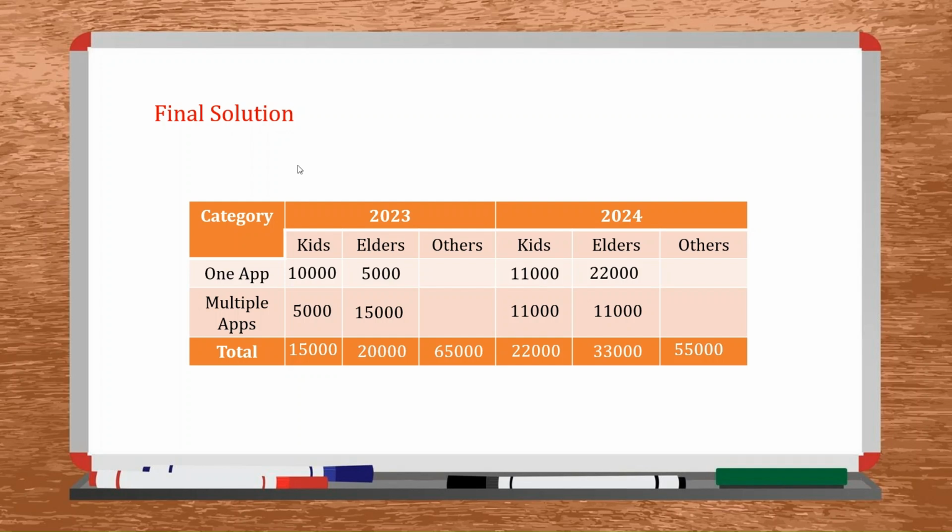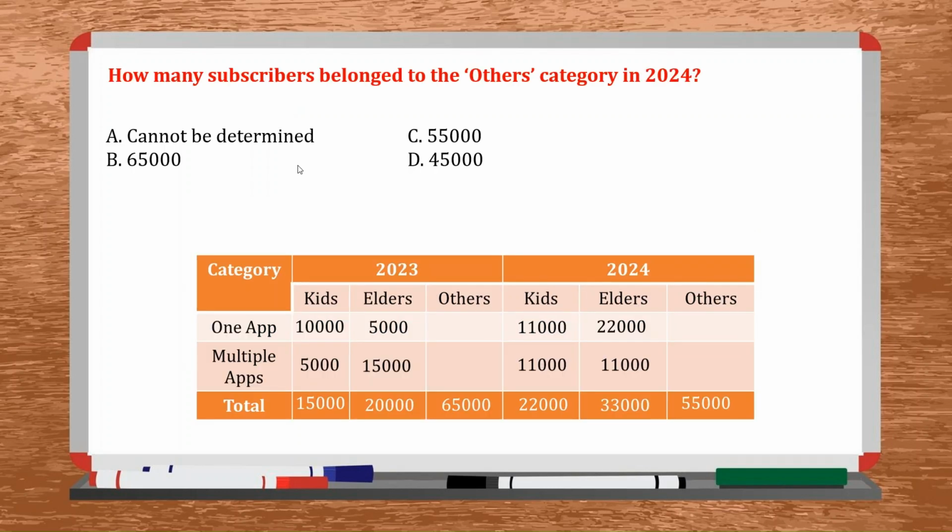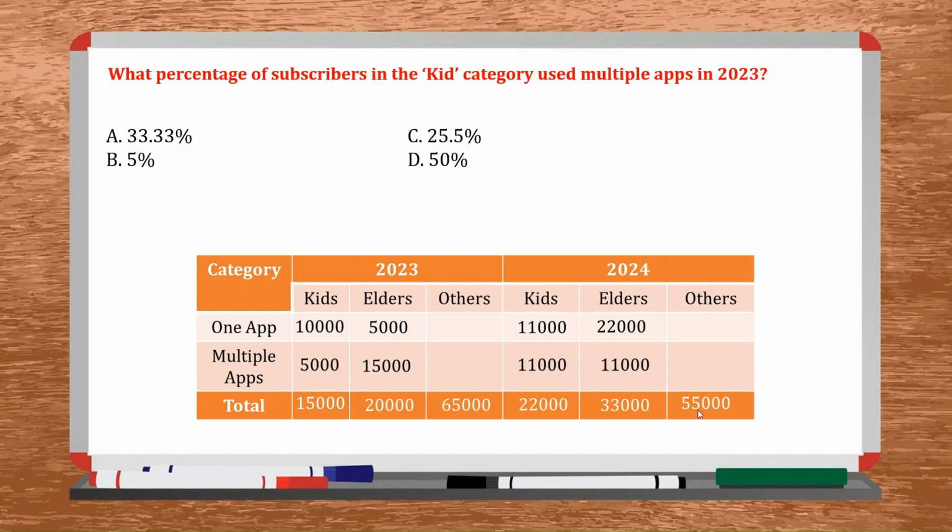Now let's look at the questions that have been given to us. How many subscribers belong to the others category in 2024? That is 55,000. So the answer is option C. Next, what is the percentage of subscribers in the kids category who used multiple apps? In 2023, multiple apps are being used by 5,000 kids out of 15,000. That is 33%. So option A.